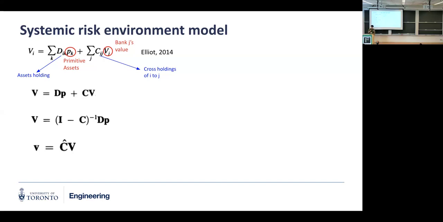We need this discount because when we calculate the value, we already consider your own asset holdings and your cross-holdings in other banks. But when we calculate the value of other banks, they are also holding this particular bank. So there's a circularity in the value calculation, and we need to do this discount with C hat. That is a common practice. This is basically how we calculate the value.